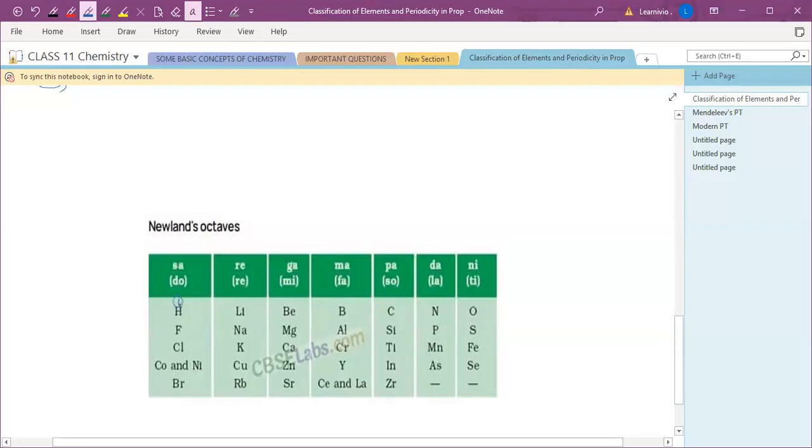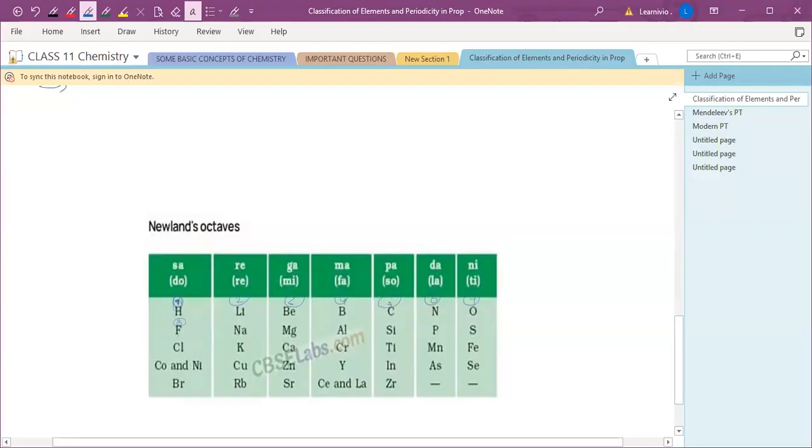If you start from, for example, hydrogen, and count 1, 2, 3, 4, 5, 6, 7, and again 8, then hydrogen and fluorine have similar properties according to Newland's octaves theory.